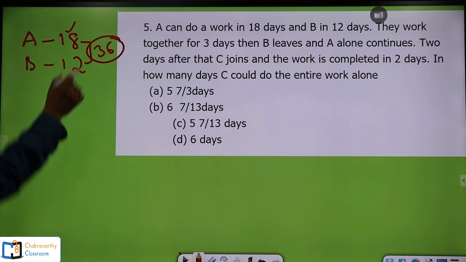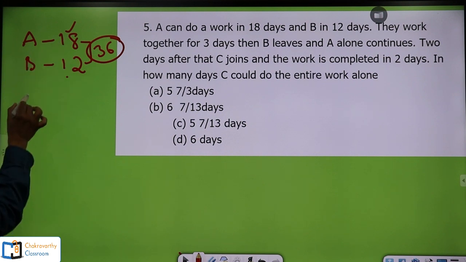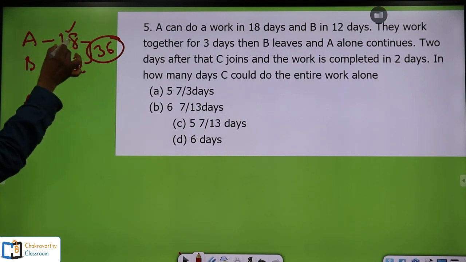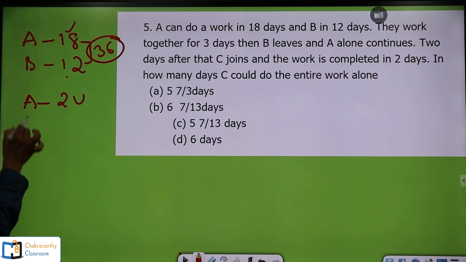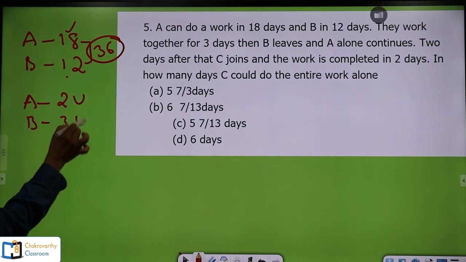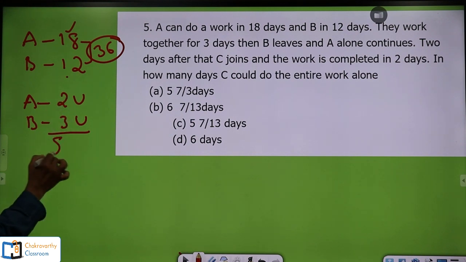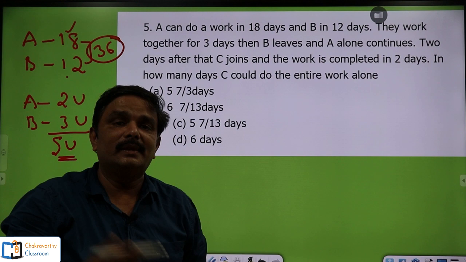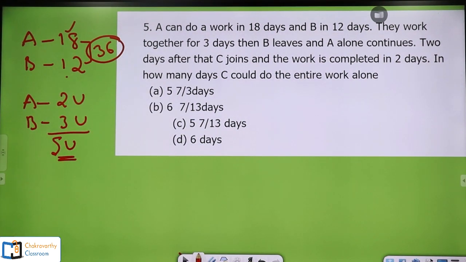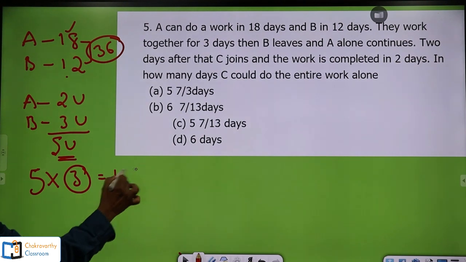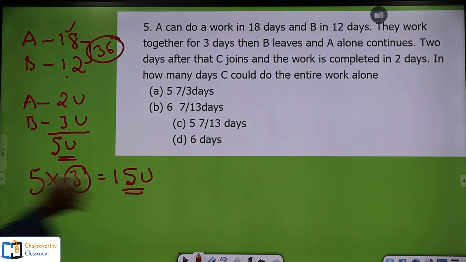Now, 36 divided by 18. A can do 36 by 18 units in one day, that is 2 units. And B can do 3 units per day. Both can do 5 units in one day. Without any fractions, I am going with this LCM method. Next, they have given that they work together for 3 days. Go very quick here. Per day 5 units, and they work for 3 days. Now they have completed 15 units of the work.